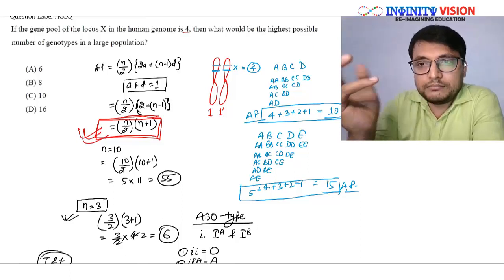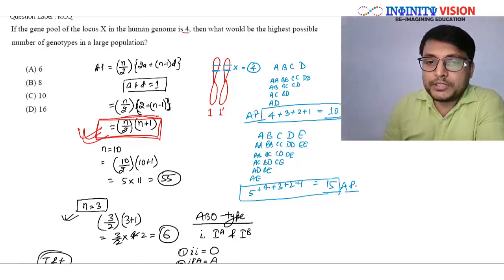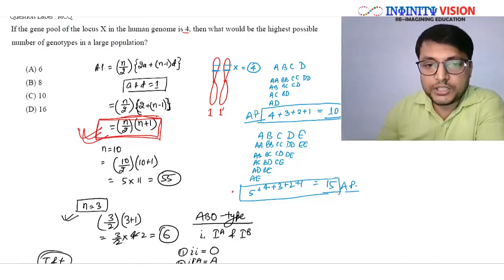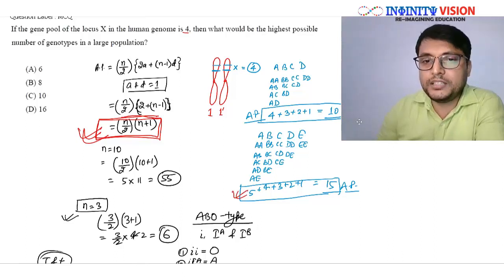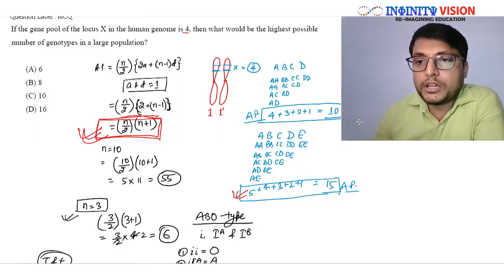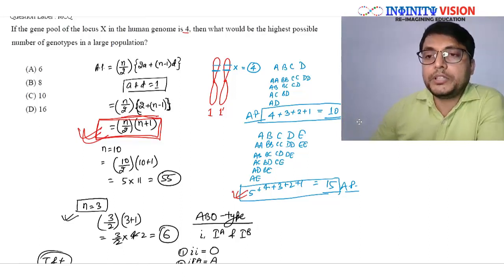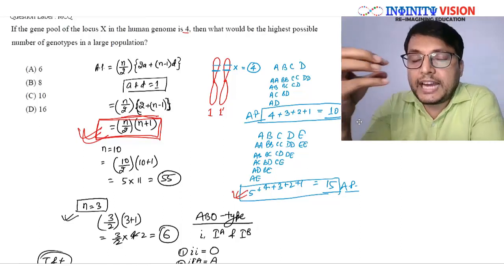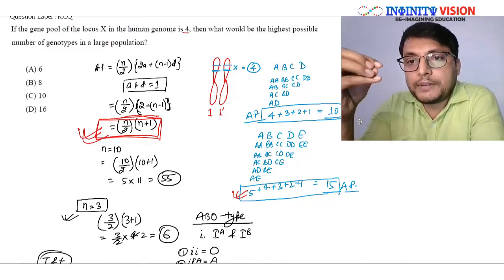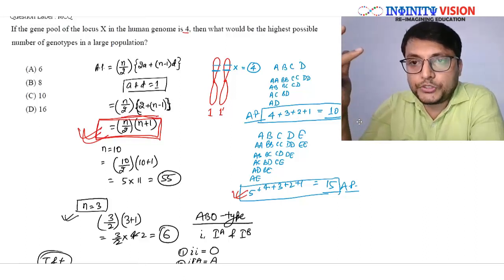And you can simply add the numbers like 1, 2, 3, 4, 5, 6, 7 and get your answer. As we have done earlier, for 5 it is 15, for 4 it is 10, and so on. So if you don't want to remember this equation, it's okay. Just remember you have to add 1, 2, 3, 4 up to the number of alleles or genes that is given at a particular locus, or the number of alleles found in a gene in a population.